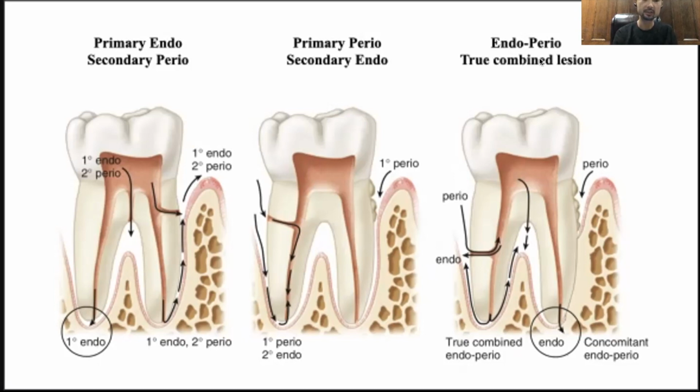Finally, this is a true combined lesion, a result from the coalescence of independent periodontal and endodontic lesions. Clinical and radiographic findings are often similar to those noted from primary perio, secondary endo lesion. Clinically, wide periodontal pockets and a non-vital pulp are present, and radiographically an apical marginal bony defect is visible. This is Simon's classification.